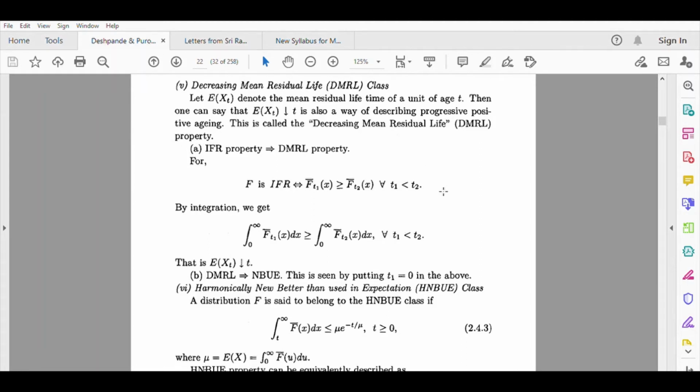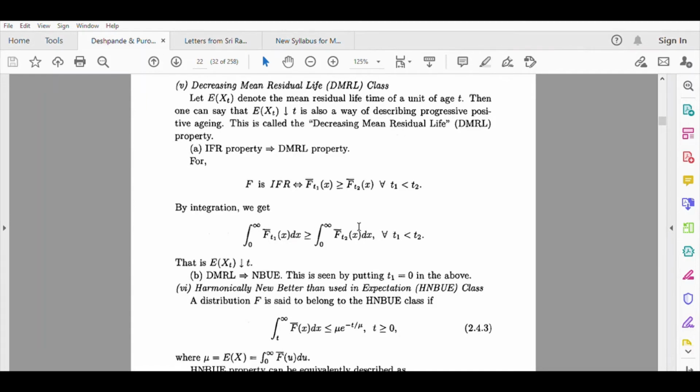Large values will be considered. How do you compute expectation of Xt2? You are integrating F bar t2X dx. Now what will happen? F bar t2X will be lesser than F bar t1X. This we have already proved. So what does it mean? Because the large values of failure rate will be involved in this, and the relatively smaller values will be involved in this.